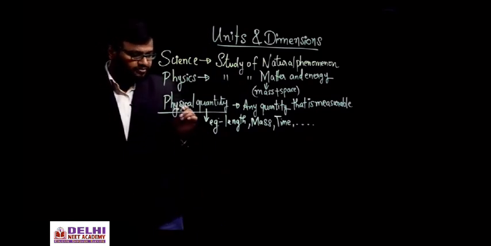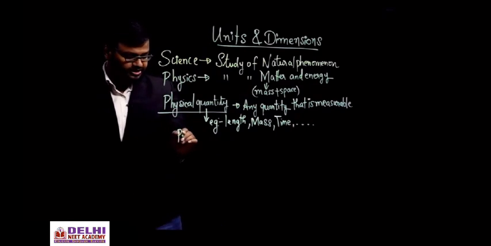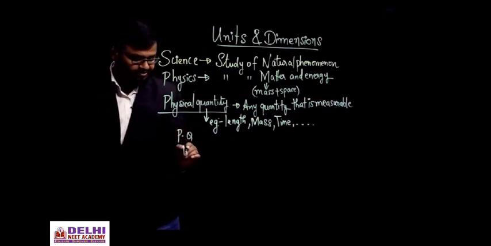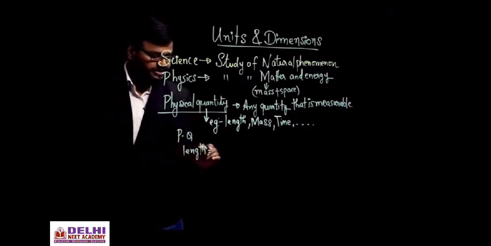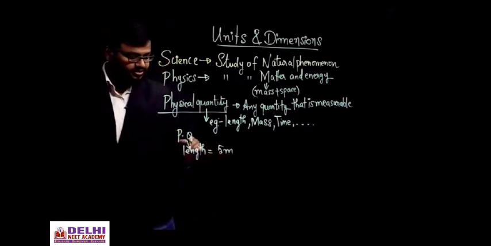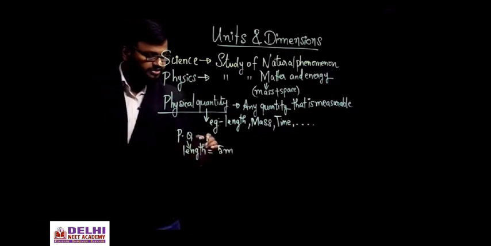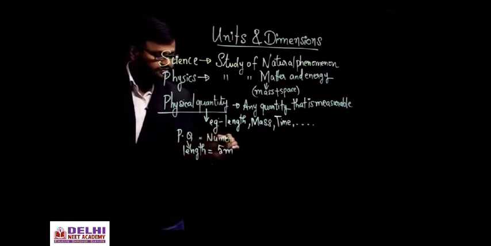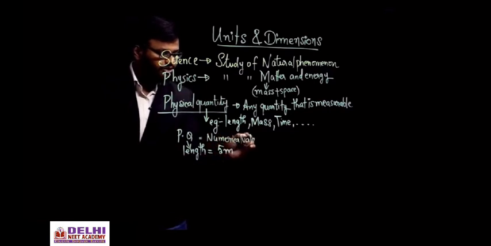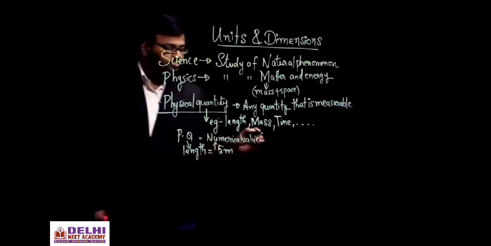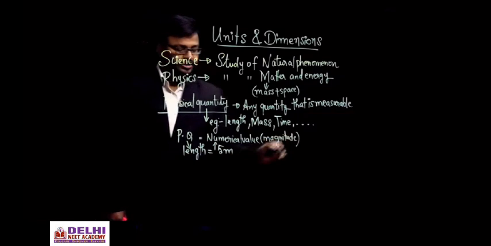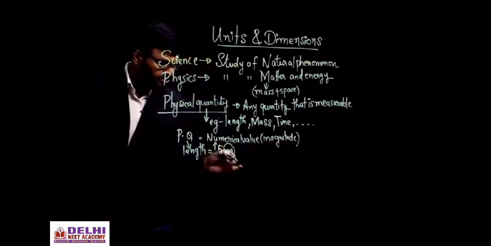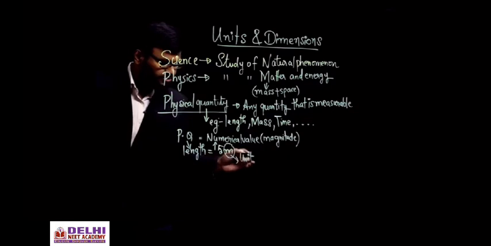Now suppose I say length is a physical quantity because that is measurable. If length is equal to 5 meters, this length is the physical quantity. What is this 5? This 5 is the numerical value, which we also call the magnitude of the physical quantity. And this meter is called the unit.